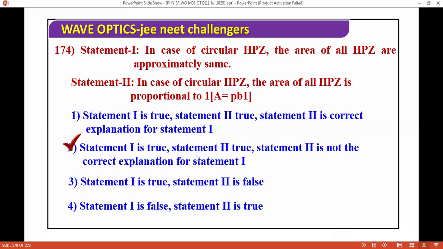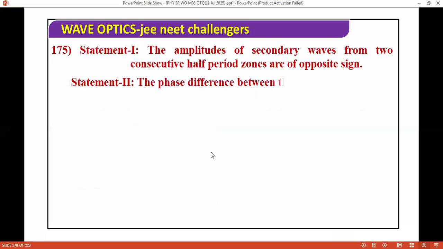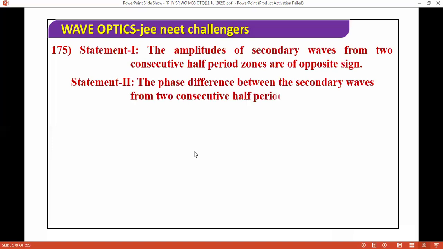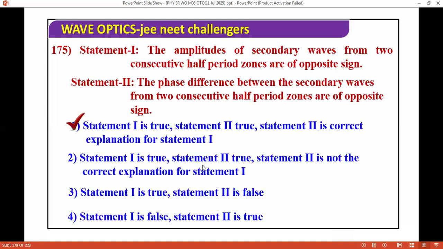So the next question we have is, the amplitude of secondary wave from two consecutive half period zones are of opposite sign. The phase difference between secondary waves from two consecutive half period zones are of opposite sign. The correct answer is both is correct. Next question. So I'm moving ahead.